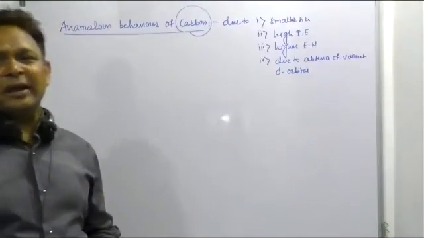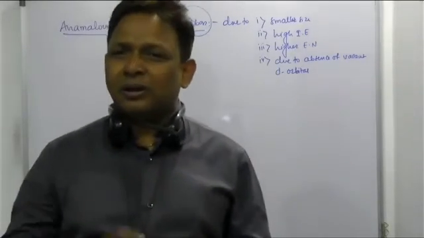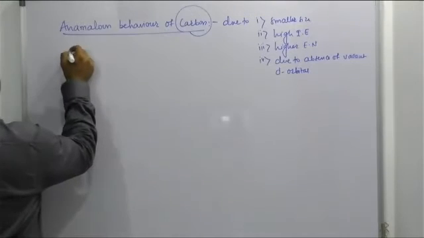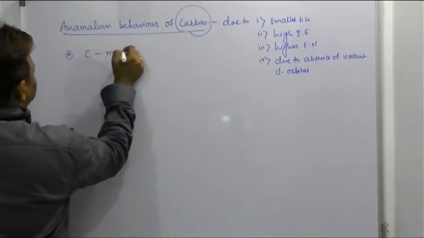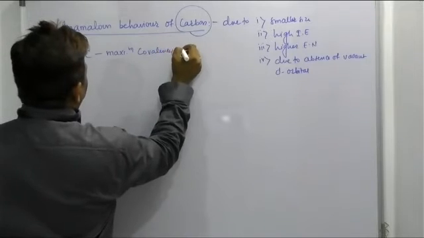Now in carbon, only s and p orbitals are available for bonding. Therefore, it can accommodate only how many, beta? 4 pairs of electrons. Hence, its maximum covalence is 4. Sir, the maximum covalency of carbon is 4.